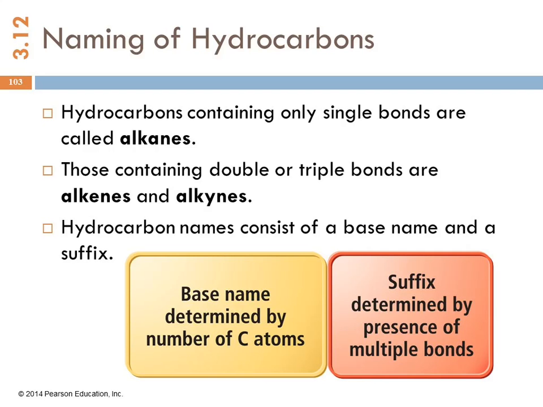Naming hydrocarbons: those that only have single bonds are called alkanes. And if they have a double bond, they're called alkenes. And if they have a triple bond, they're called alkynes. So again, we're using the whole suffix-prefix business. The hydrocarbon names are a base name that is determined by the number of carbon atoms, and then the suffix is determined by what kind of bonds are present.